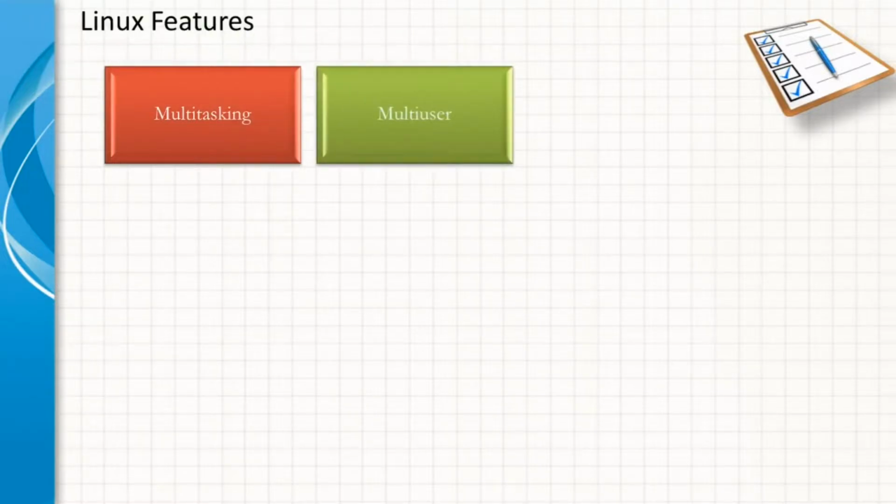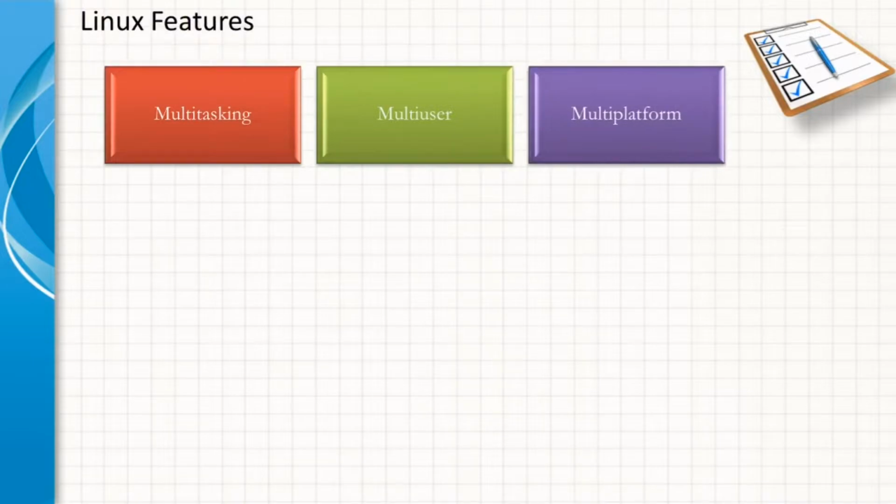It is a multi-user system. It means that several users can work on the same system at the same time. It has protection measures in place to prevent accidental deletion of files and processes from other users. It is multi-platform. That means it runs on many different CPUs, not just Intel. That includes Alpha, ARC, ARM, C6X, H8, etc.